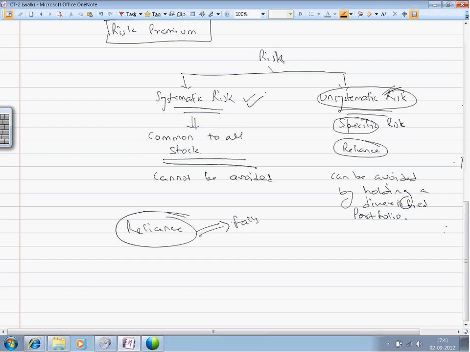Because, as I've already stated, systematic risk cannot be avoided, but unsystematic risk can be avoided. Since systematic risk cannot be avoided, an investor has to face systematic risk.